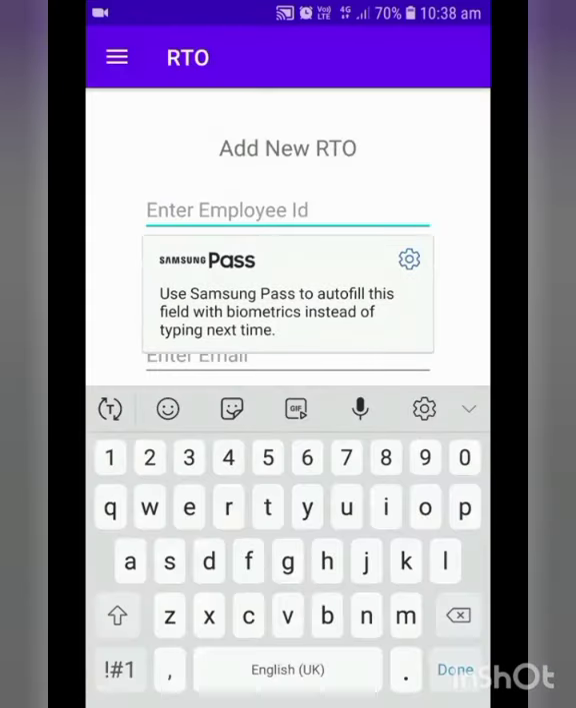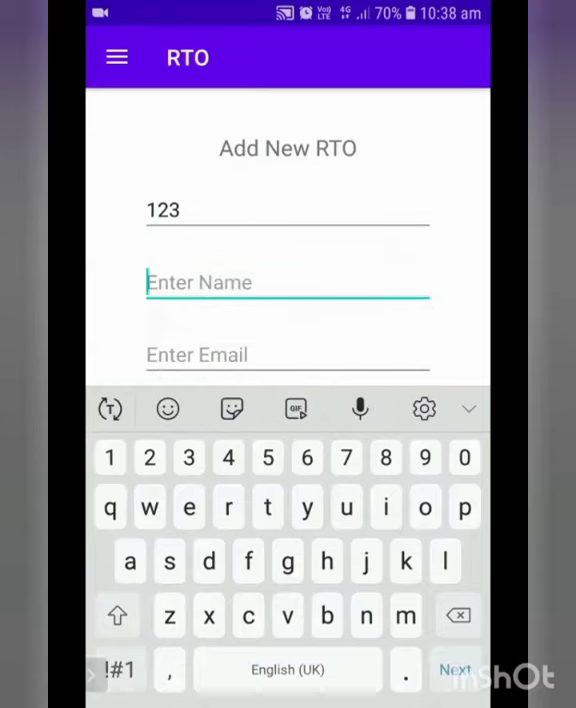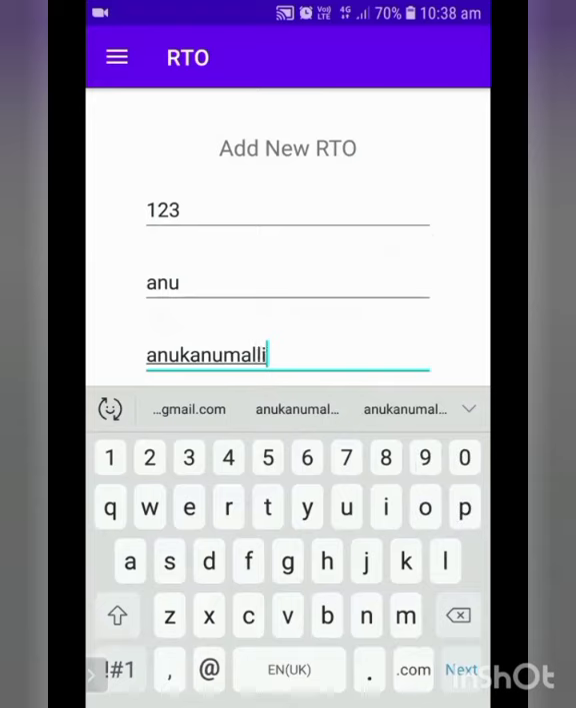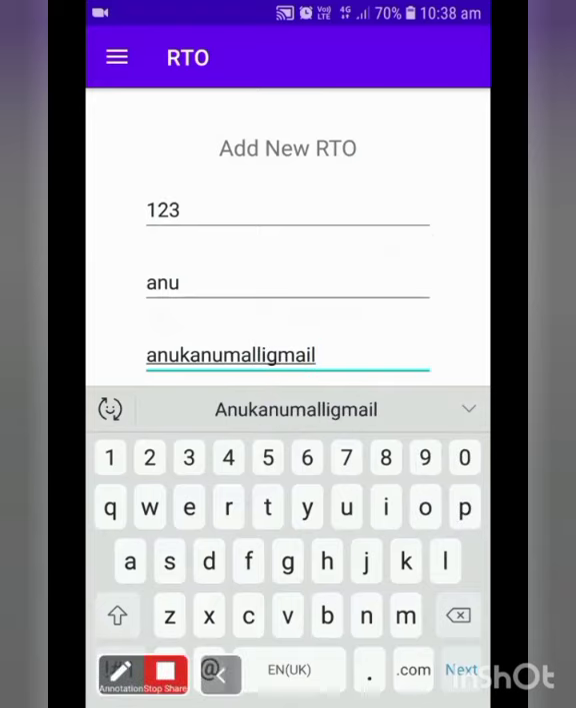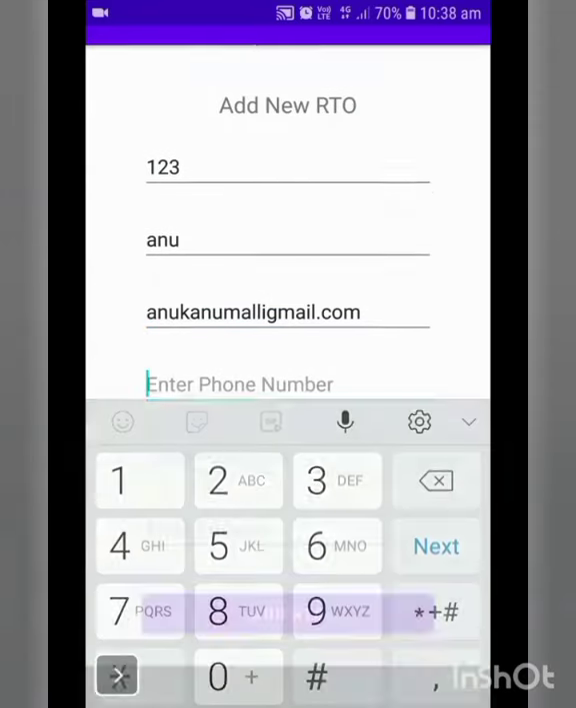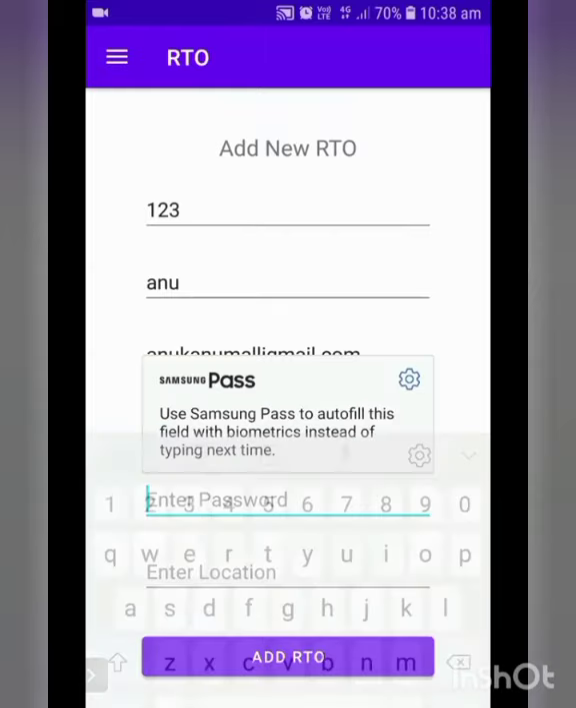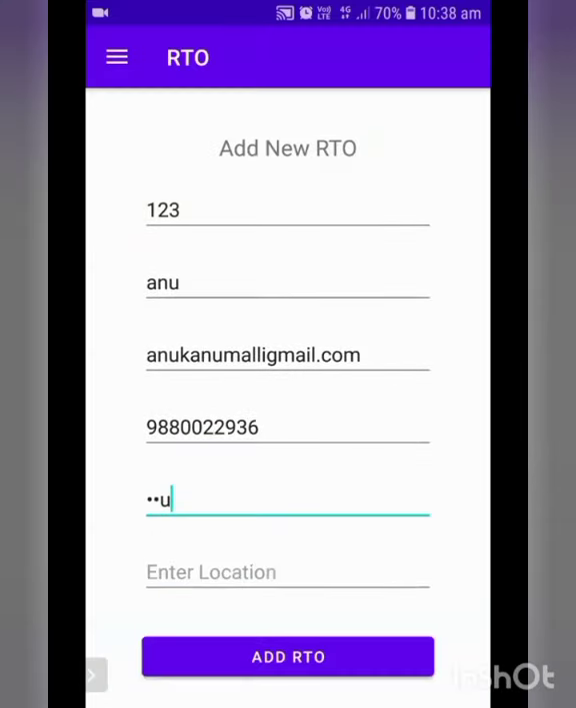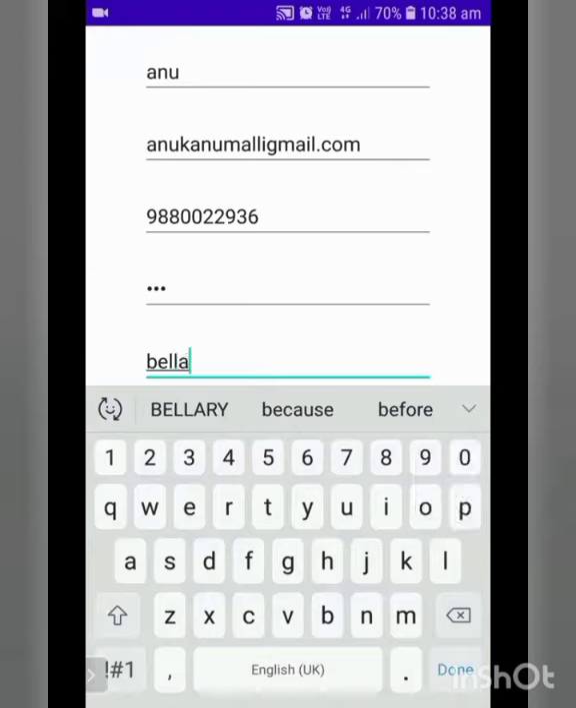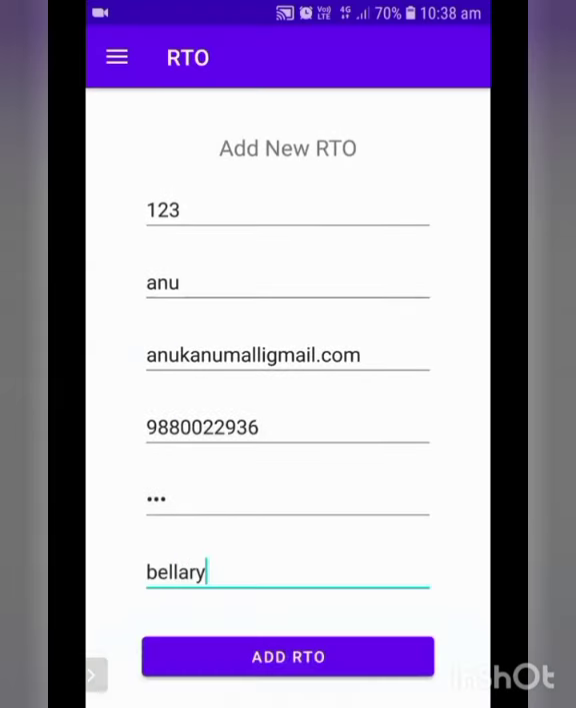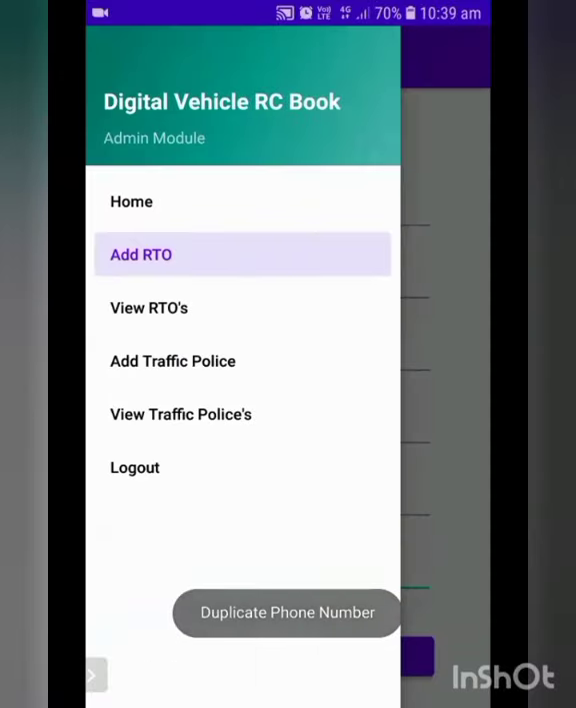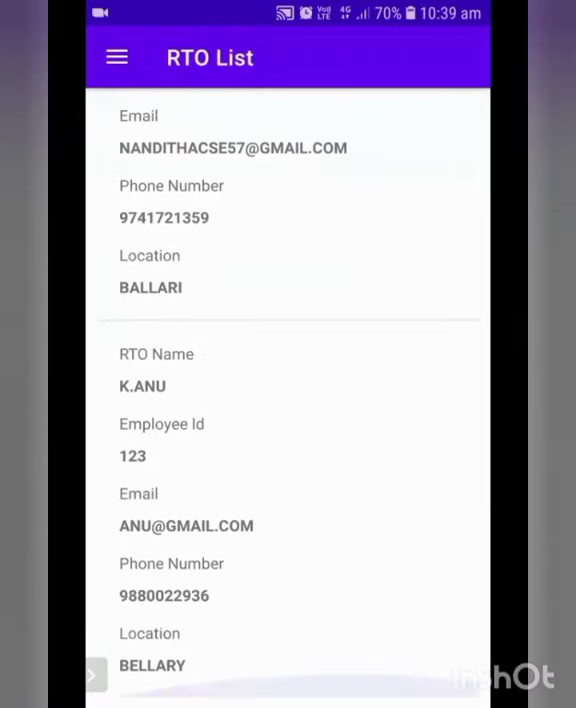So we can add any details, for example, enter the mobile number. Next, password. Enter the location. Next, we have to add RTO. After adding, we can view the RTO. The details which have been added will be displayed here.